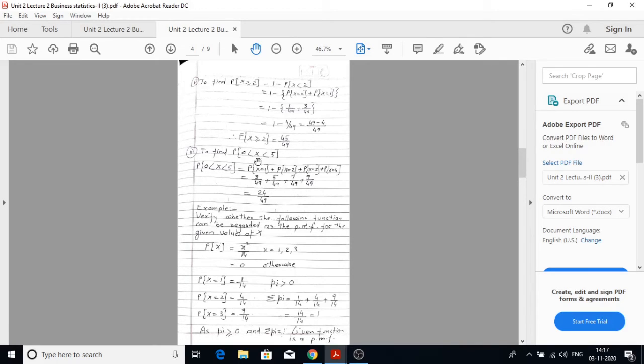Third part of the problem, to find probability 0 less than x less than 5. So the permissible values of x are probability x is equal to 1 plus probability x is equal to 2 plus probability x is equal to 3 plus probability x is equal to 4, which is nothing but 3 by 49 plus 5 by 49 plus 7 by 49 plus 9 by 49. So the total becomes 24 by 49.